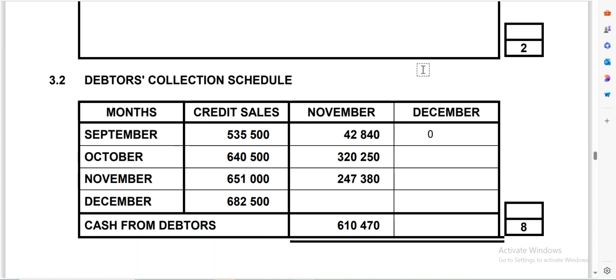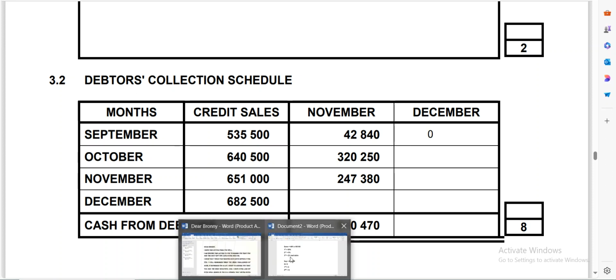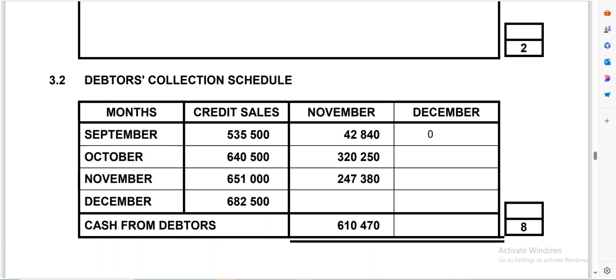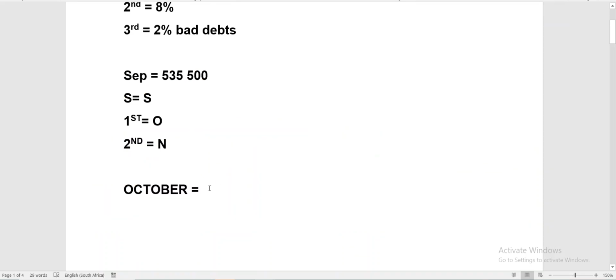Now when we go to the next month, which is October, that's when we can come here and say for the month of October, our credit sales is, according to this, 640,500. So now let's check here.